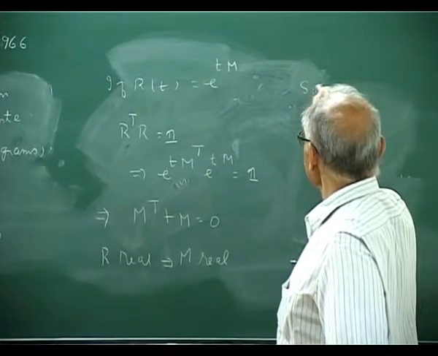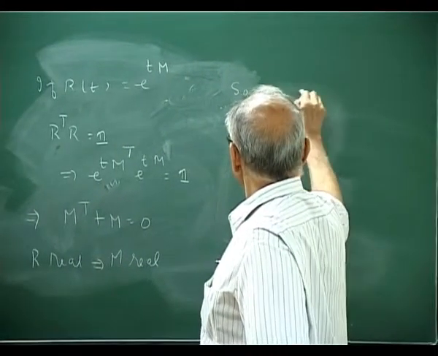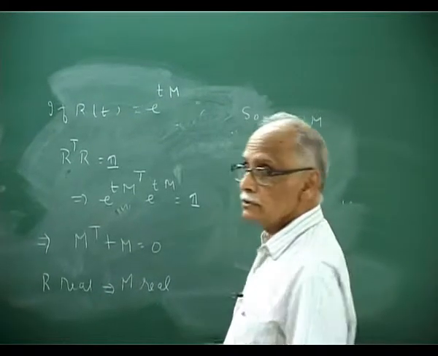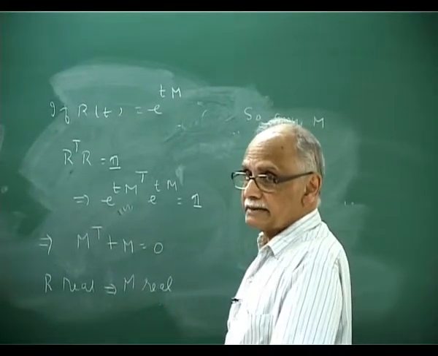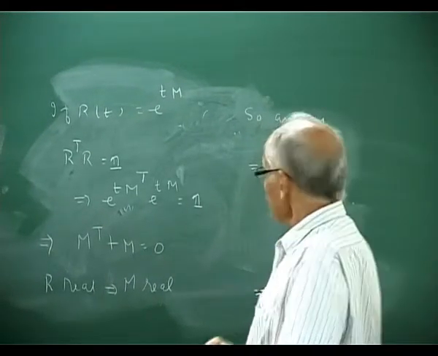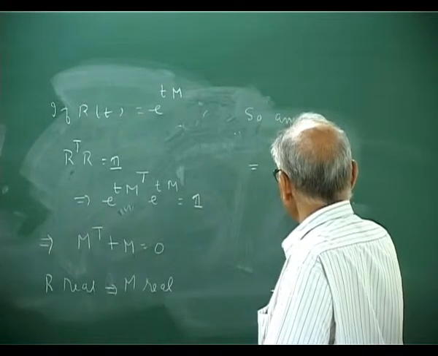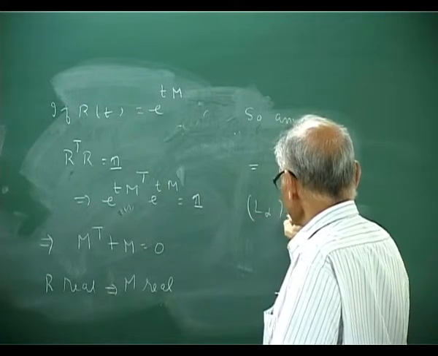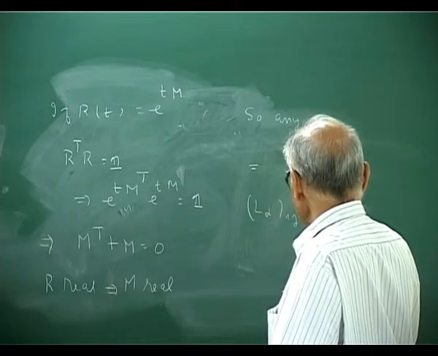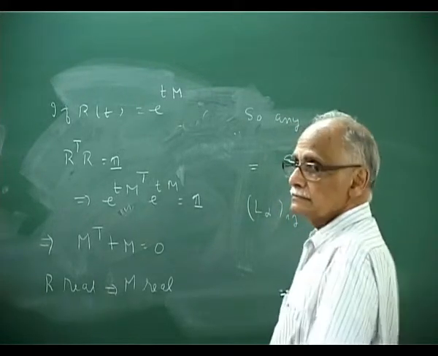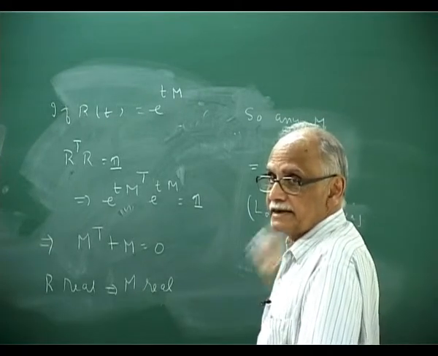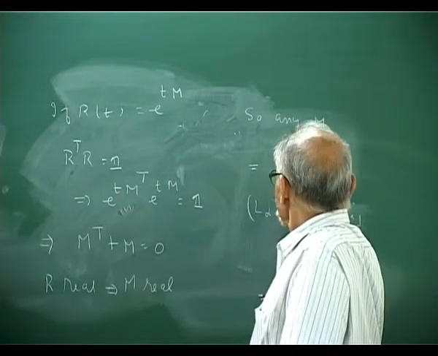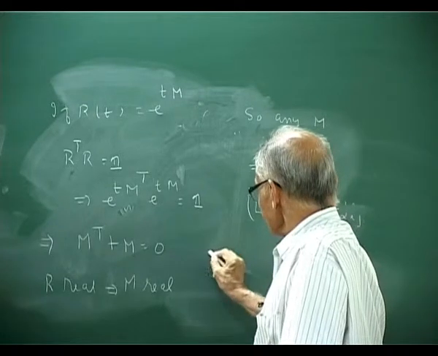So m is real and antisymmetric. So any m is a linear combination of antisymmetric matrices. We found what they are. They are of the form psi alpha L alpha, where L alpha ij is minus alpha epsilon, this object here, which we found earlier. This is a convenient basis. So the Lie algebra is defined.